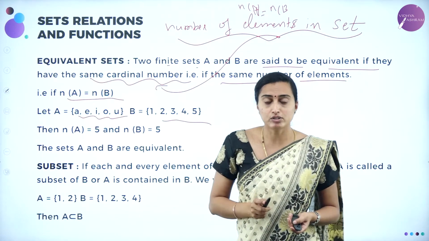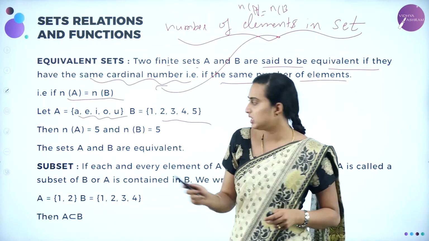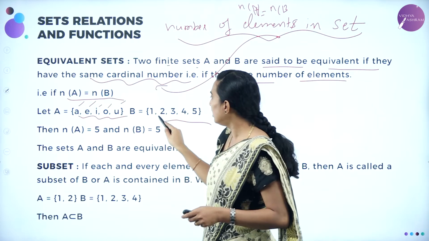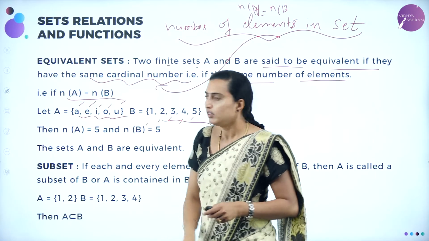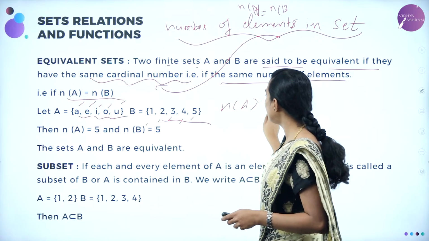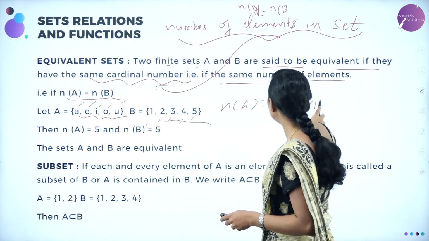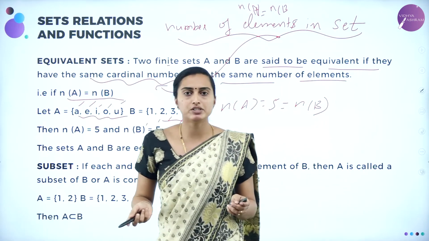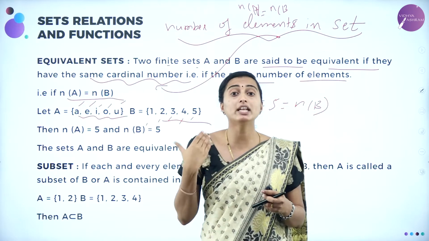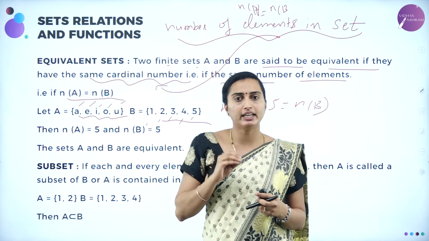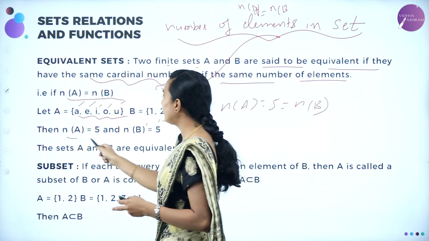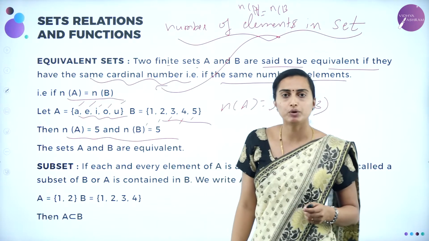These are letters, but how many? 1, 2, 3, 4, 5. Here 1, 2, 3, 4, 5. So how many are present? n of A is equal to 5, which is also equal to n of B. Whatever the elements, you are not going to worry about that. You are going to worry about the number of elements. How many elements are there inside sets A and B? That is going to be known as the equivalent set. Therefore, n of A is equal to 5 and n of B is also equal to 5 here.